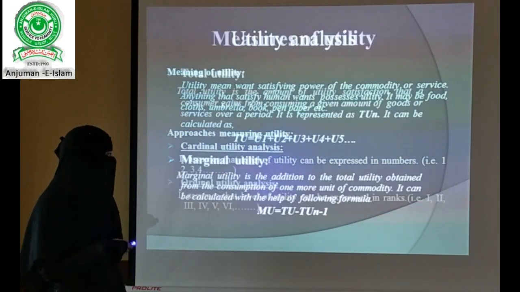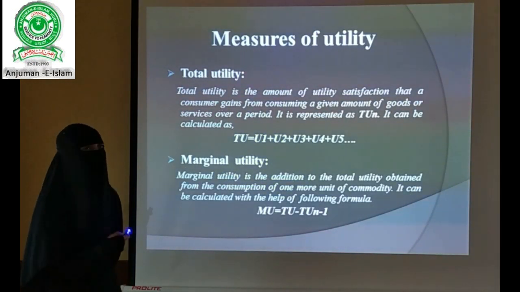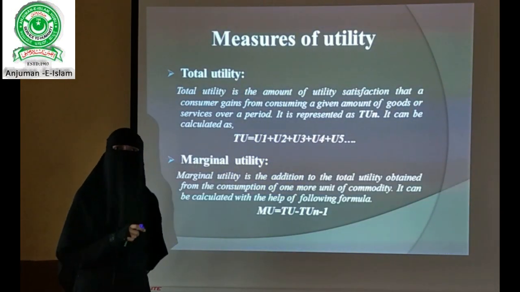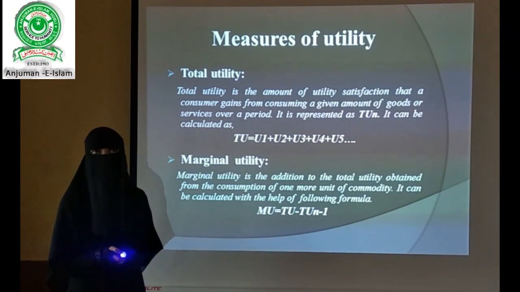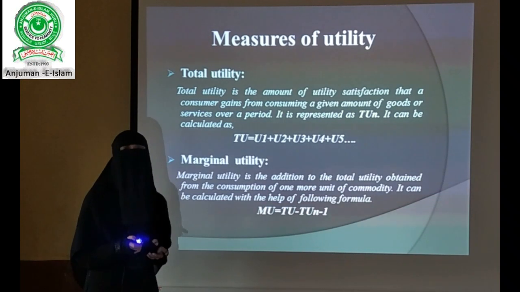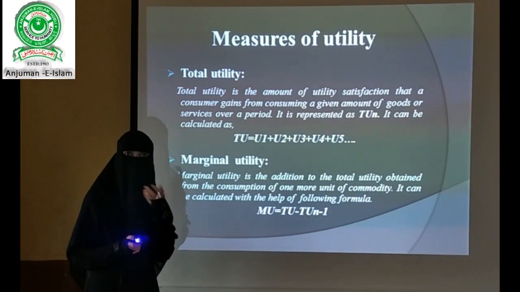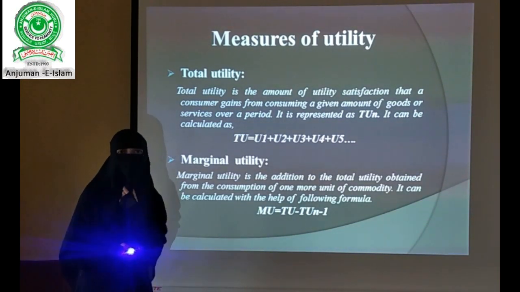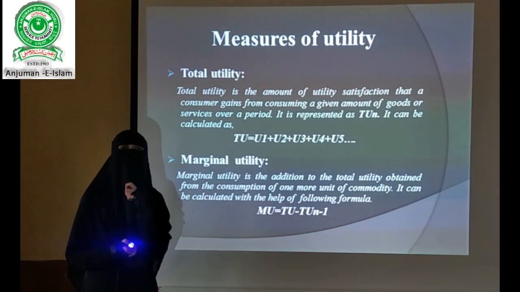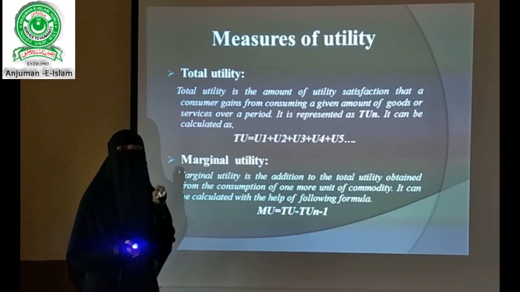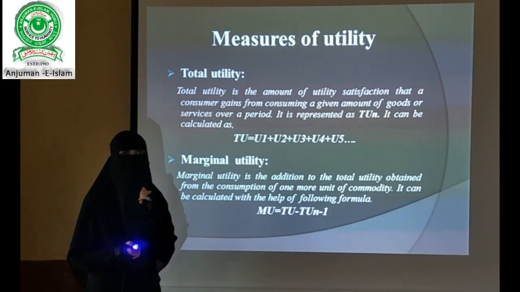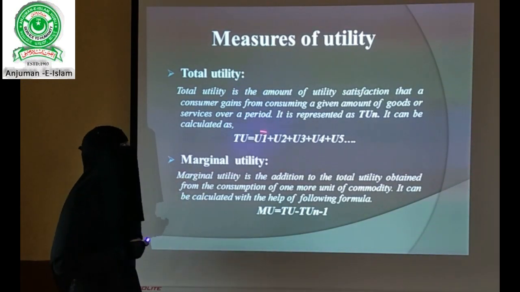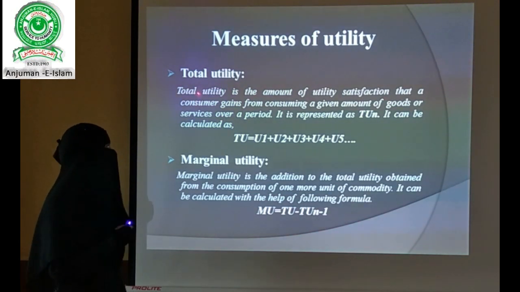The next thing we are going to see here is measures of utility. To understand the cardinal utility analysis, we have to go with two important terms. As we know, cardinal utility analysis expresses utility in numerical form. To understand the numerical forms, how our utility is going to add up or decrease, we use two terms: total utility analysis and marginal utility analysis.